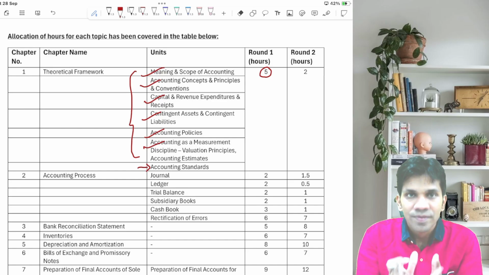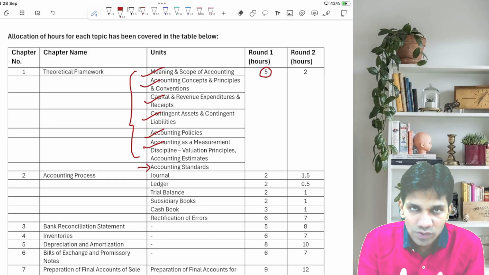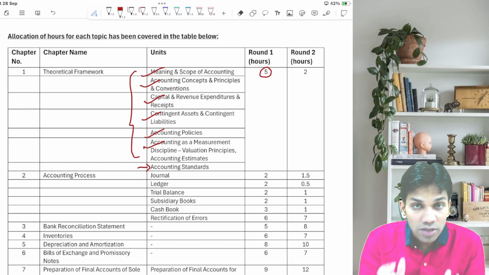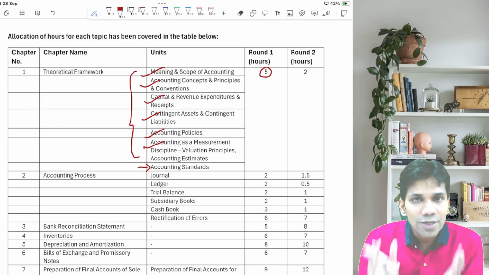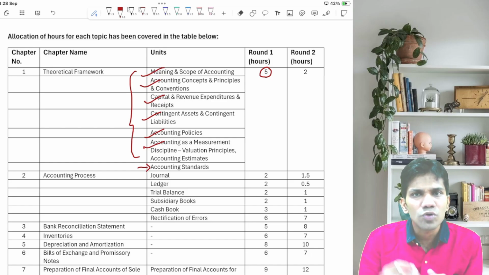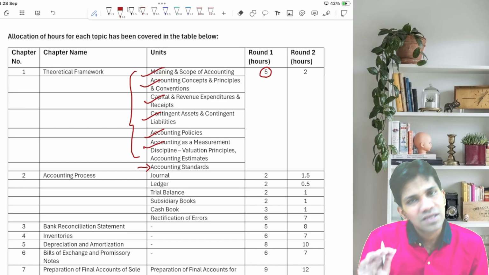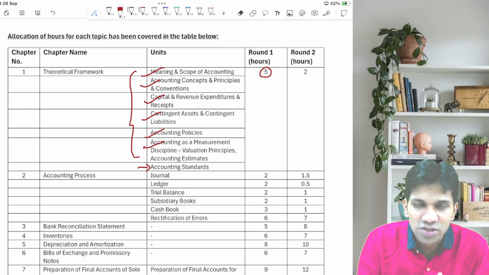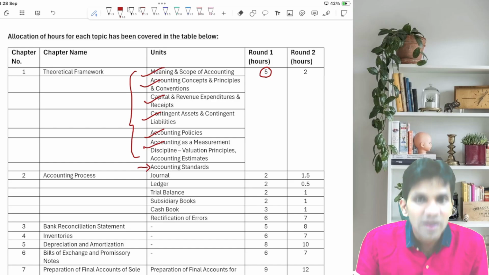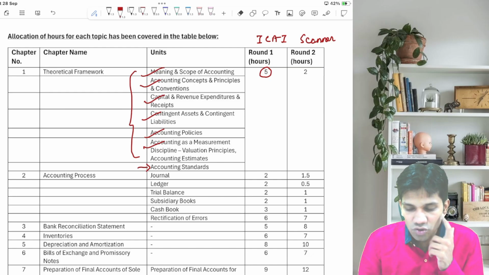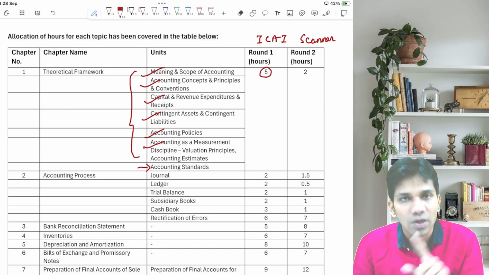Just have a reading, just try to understand what the concepts are trying to say and go ahead. Because this is a pure theory chapter. You need to understand the concepts, try to remember the concepts and produce in a similar way or the same way. So 5 hours I have given for these concepts. You manage as much as possible and proceed ahead. So this is round number 1. Round number 1 is ICI module and round number 2 is your scanner. So first you complete round number 1, then you go for the same topic round number 2.